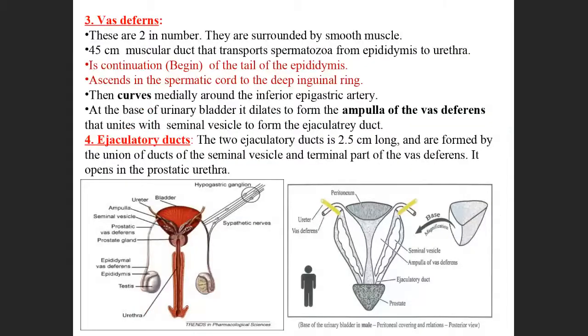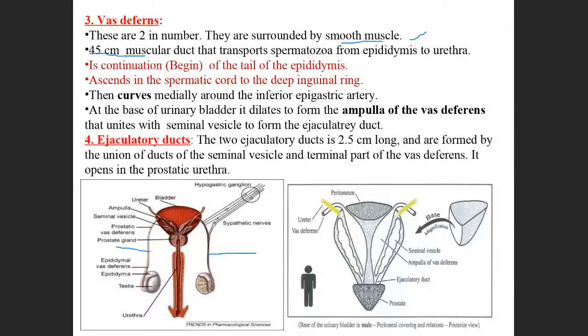Next is the vas deferens. What is this vas deferens? There are two structures, two vas deferens, one on the right side and one on the left side. They are made up of smooth muscles, 45 centimeters in length. And what is the function of it?